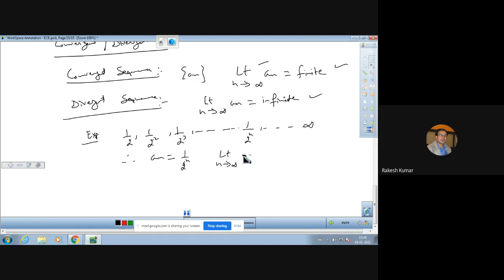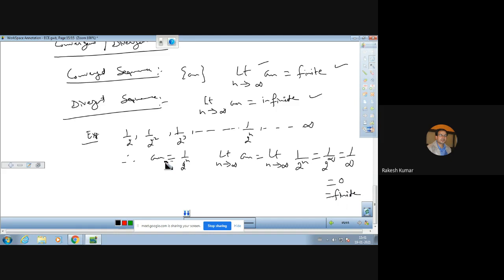This is what we have to prove. The limit of 1 over 2 raised to power n, as n approaches infinity. If n approaches infinity, then 1 over 2 raised to power infinity is 1 upon infinity, because 2 raised to power infinity is always infinity. And 1 upon infinity comes out to be 0, we always know. And 0 is a finite number.